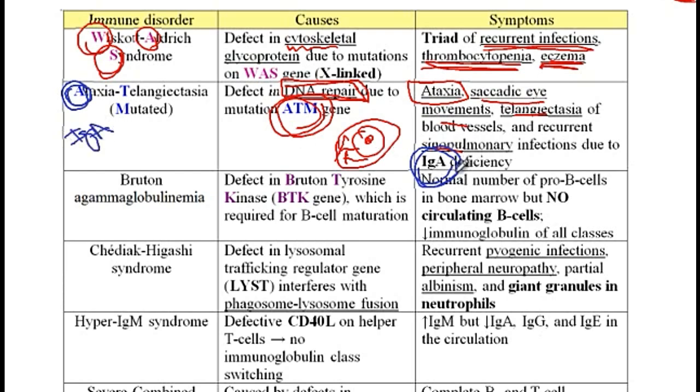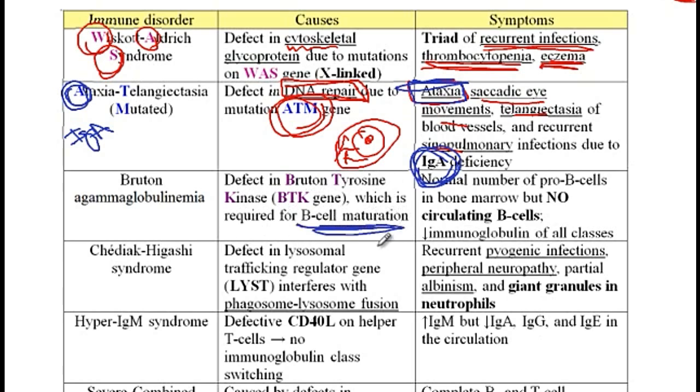One other reason that these patients also present with recurrent sinopulmonary infections is aspiration pneumonia, and the reason for that is that since there is neurological problem, they usually aspirate, and thus it causes aspiration pneumonia. The next condition is Bruton hypogammaglobulinemia, which is due to defective function of Bruton tyrosine kinase gene, which is required for the B cell maturation.